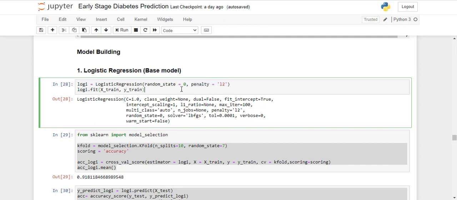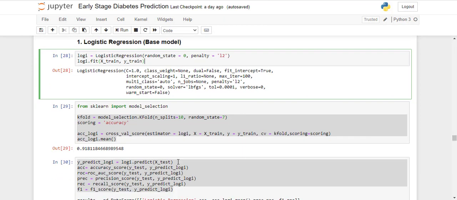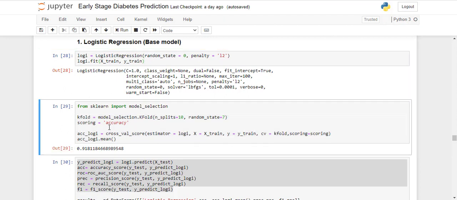Next, after fitting this model, we'll be cross-validating our model using k-fold from model selection, and we are using 10-fold cross-validation. The cross-val score is defined in the sklearn library for cross-validating our models, and the estimator is our logistic regression.